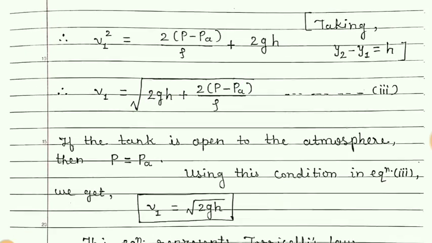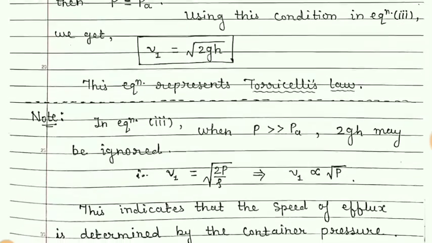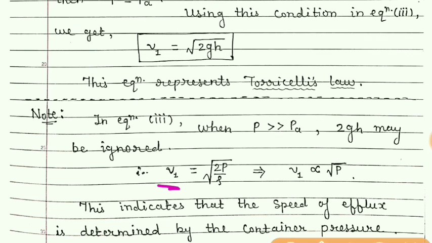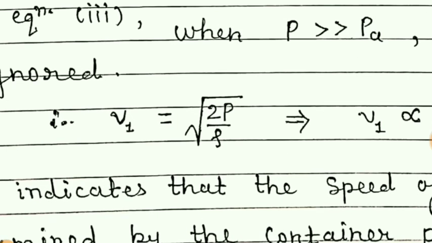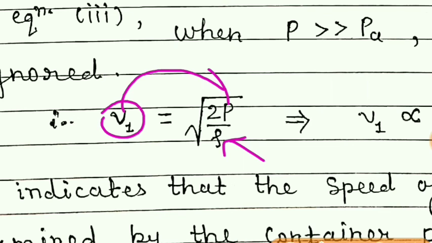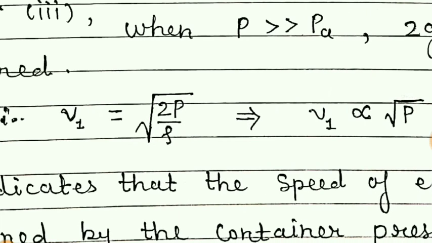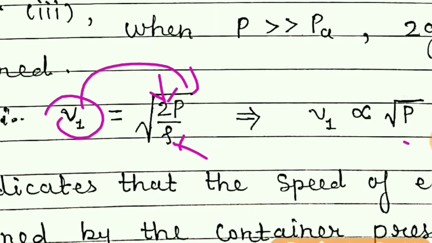So in that case we will get V1 is equal to root of 2P by rho, and if the density is constant, then we can say that this V1 is directly proportional to root of pressure. Here rho and 2 are constant, so V1 is proportional to root of P.